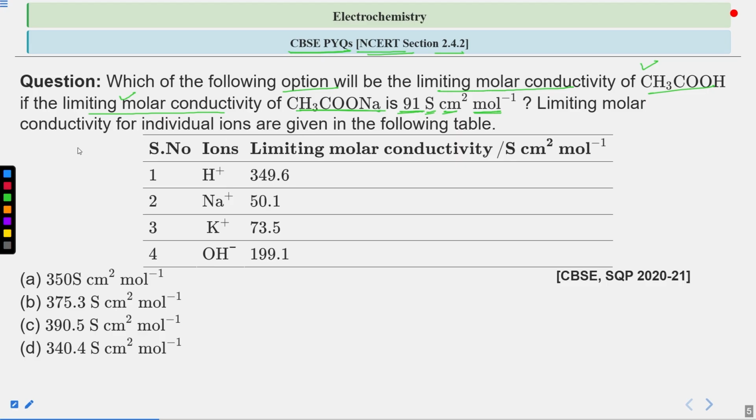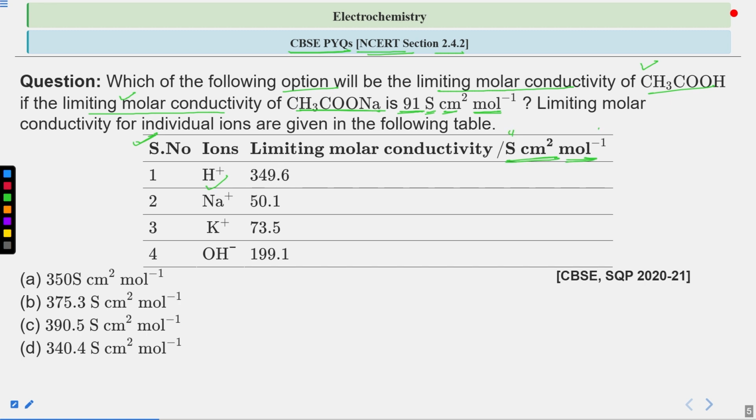The limiting molar conductivity of individual ions are given in the following table. We have also been given a table here where the ionic limiting molar conductivities are given for the individual ions. For H⁺, the limiting molar conductivity is 349.6 S cm² mol⁻¹.